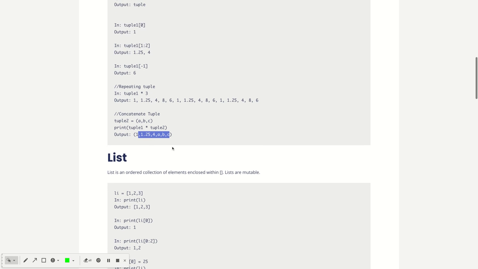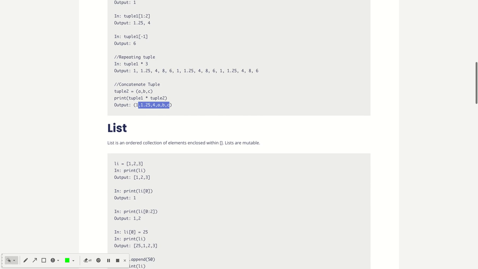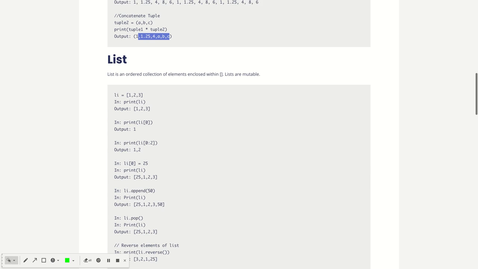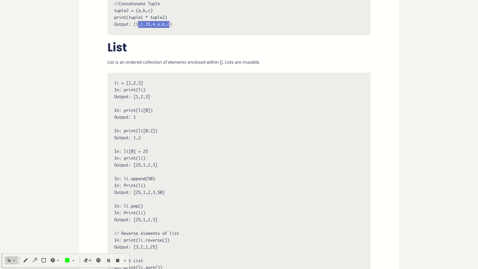Another type of data structure is a list. A list is also an ordered collection of elements, and we can enclose it within square brackets, and lists are mutable. So there are two differences between tuples and lists. Lists are mutable but tuples are not mutable, and lists we can define in large brackets, and tuples we define in small brackets.